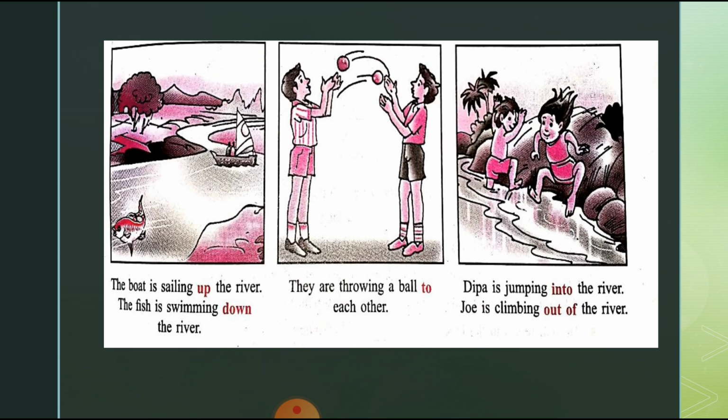The boat is sailing up the river. The fish is swimming down the river. See, up, down. This shows us the direction. It's a preposition, up and down. They are throwing a ball to each other. To is a preposition. Deepa is jumping into the river. Joy is climbing out of the river. Here, into, out of are prepositions of movement.